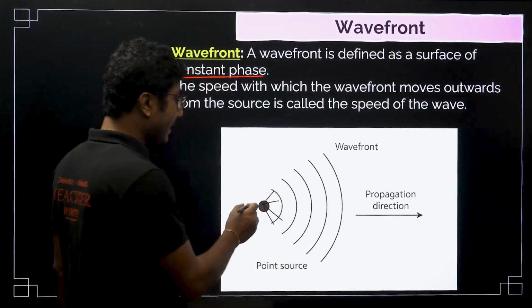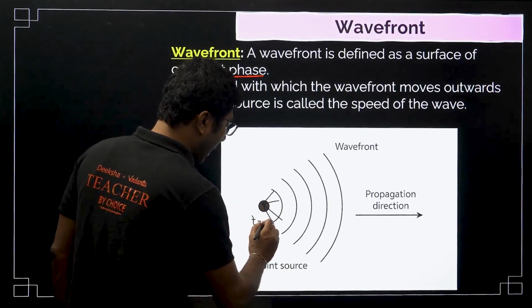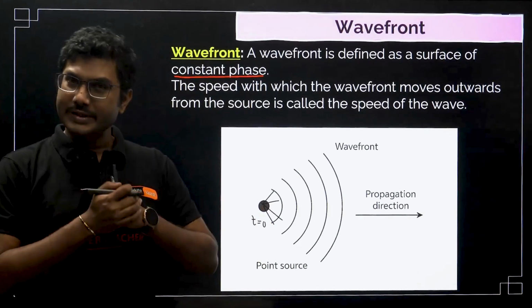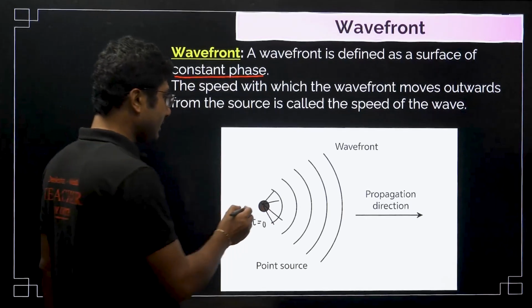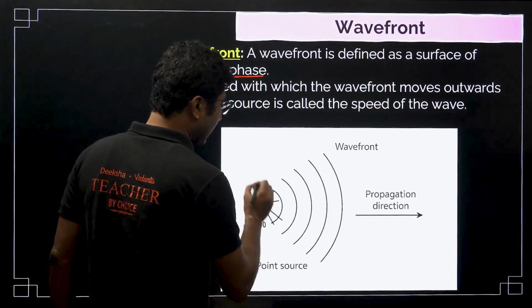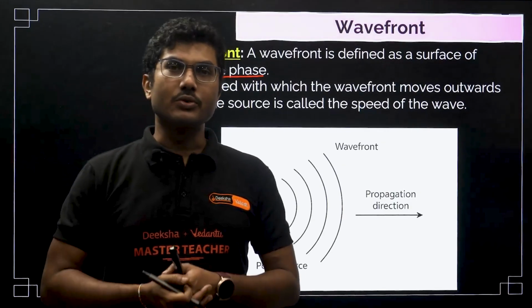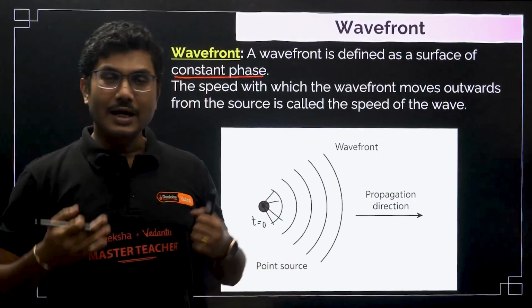So at t equals 0, all the waves started from the same point. The light which starts at the same time from a source is said to be in the same phase.